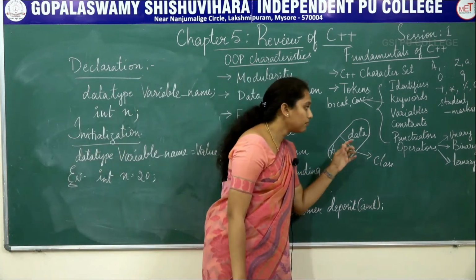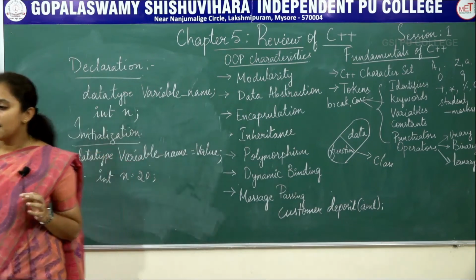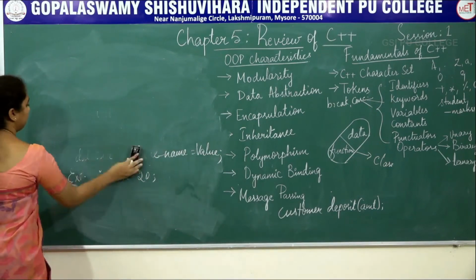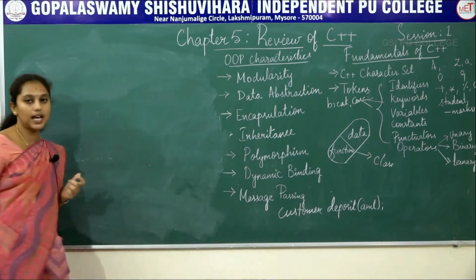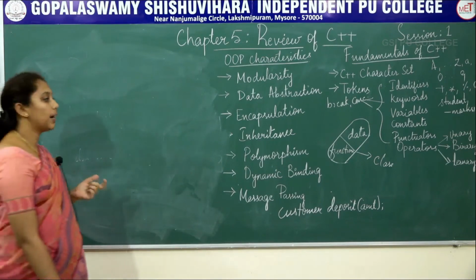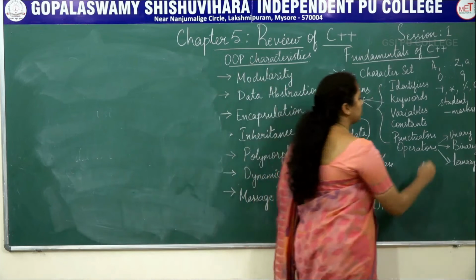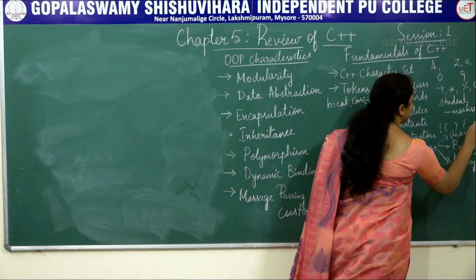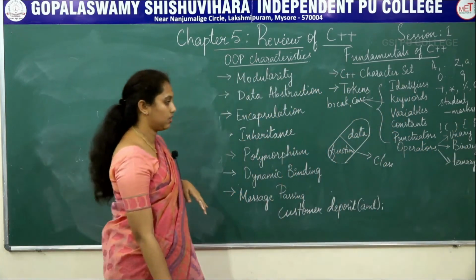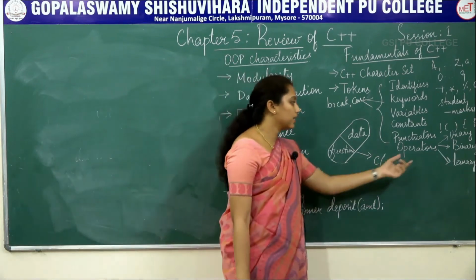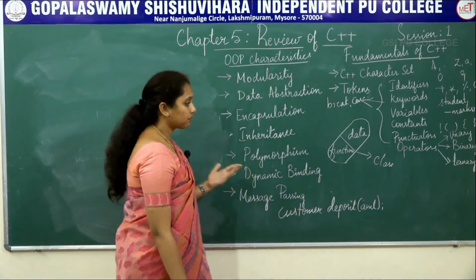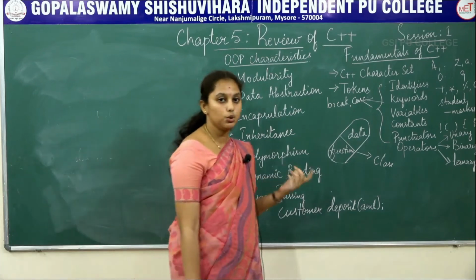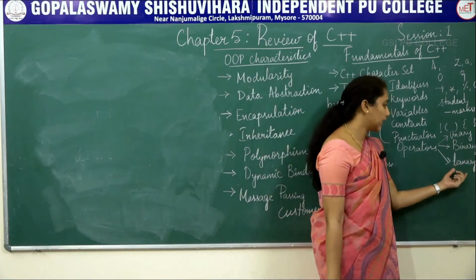And next is punctuators. What are punctuators? Punctuators have syntactic and semantic meaning to the compiler. Some of the punctuators are exclamation, open bracket, close bracket, flower brackets. So these are all examples of punctuators. And next is operators. What is an operator? An operator performs some mathematical calculations. Operators are of different types, that is unary operator, binary operator and ternary operator.